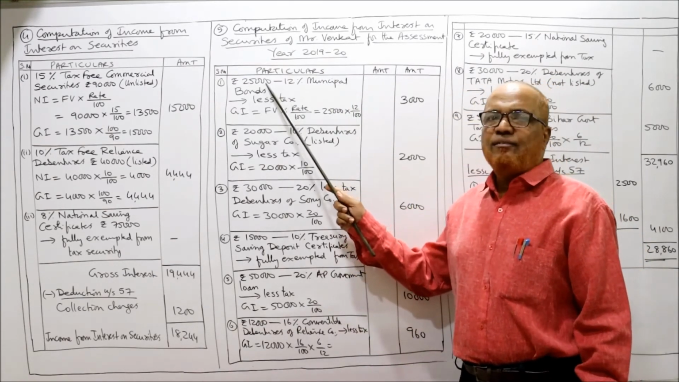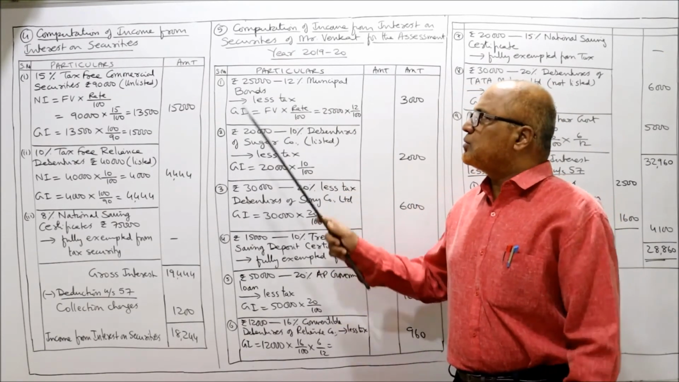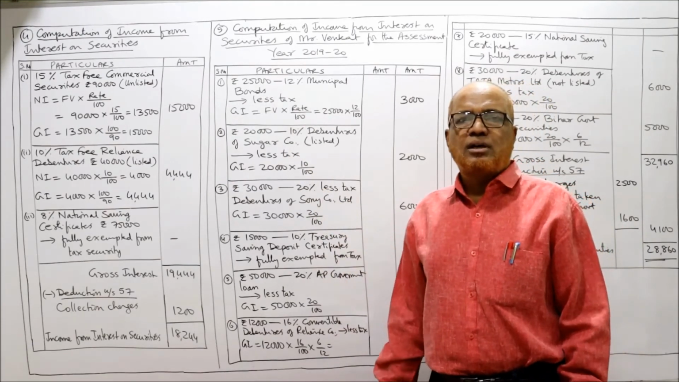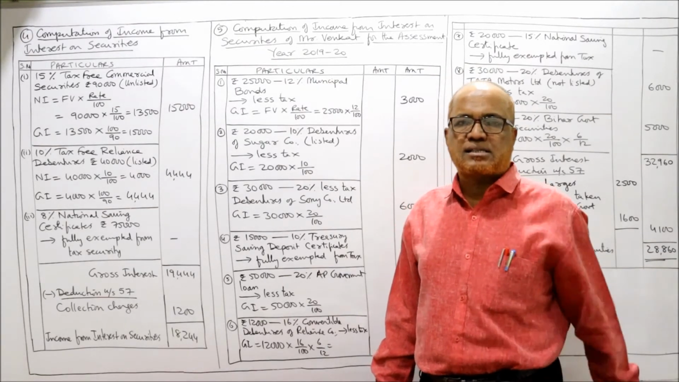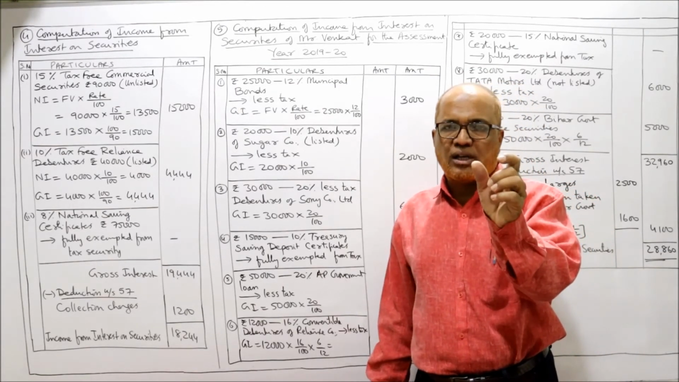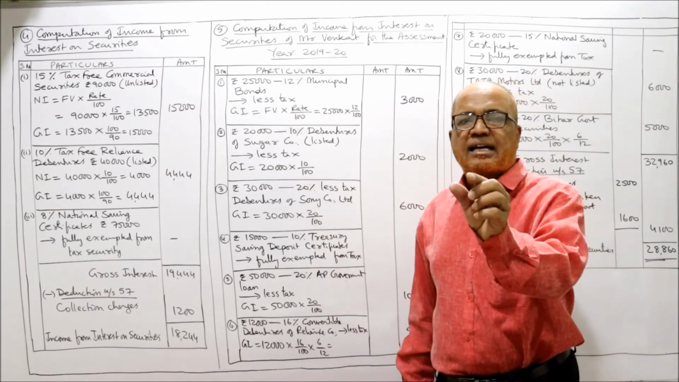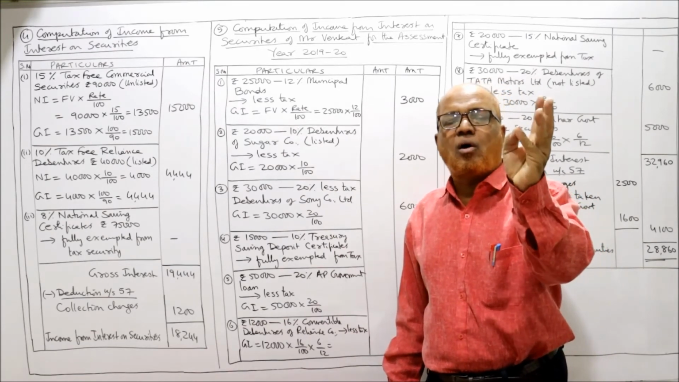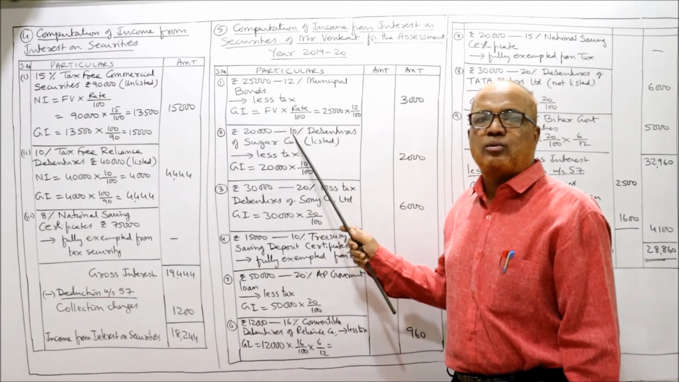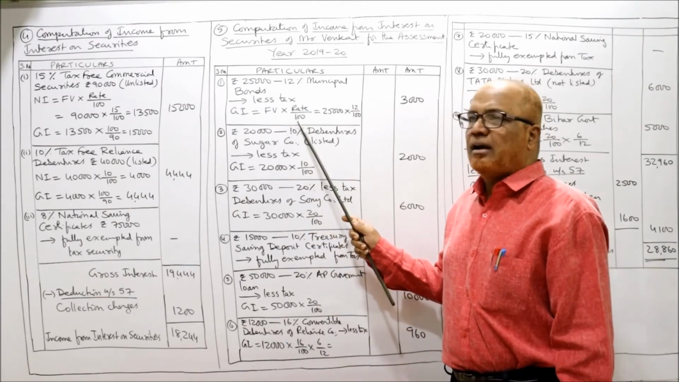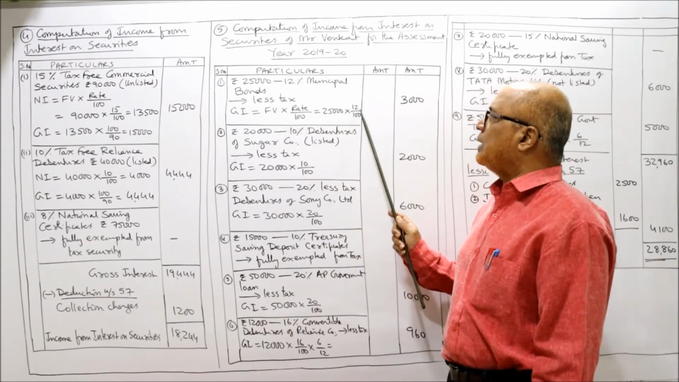Now the first item, 25,000 12% municipal bonds. When the word tax-free is not given, you should assume it is less tax. If it is less tax, for all securities, whether government or commercial, there is one rule, one step: gross interest is equal to face value into rate by 100. So face value 25,000 into 12 by 100, you will get 3,000.